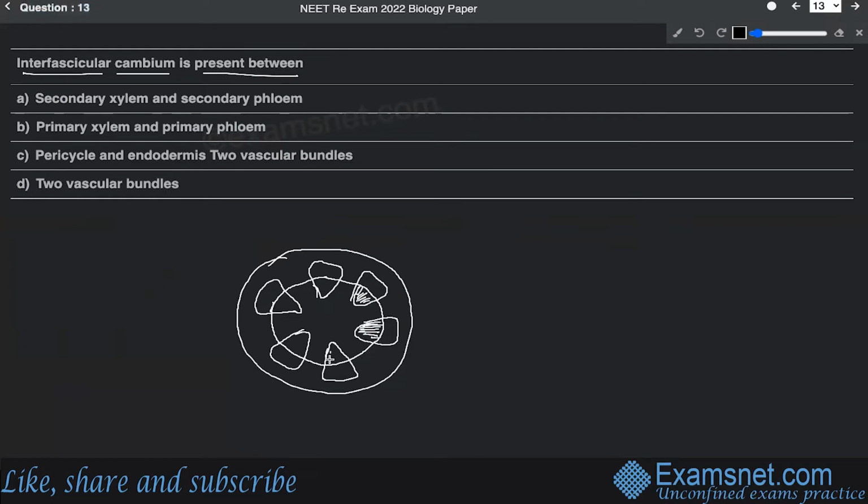This one belongs to xylem, while this one is the phloem part. So this is basically the vascular bundle that I have drawn. This one is the pith part.